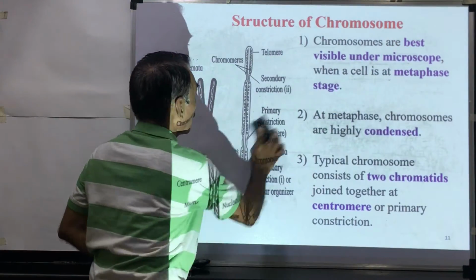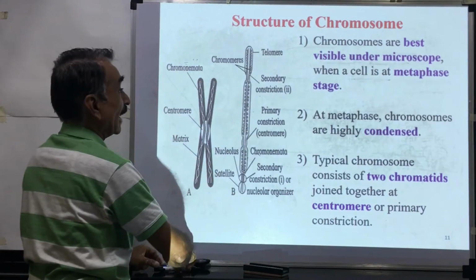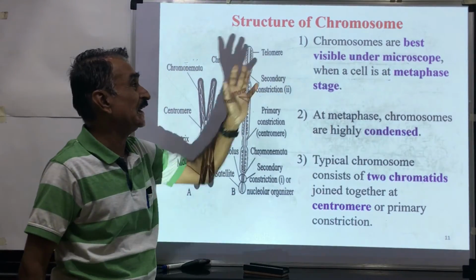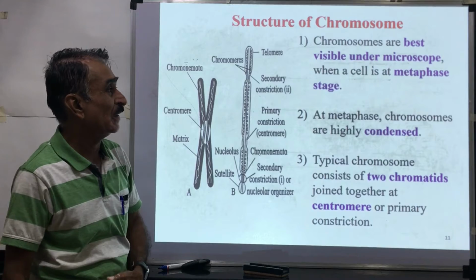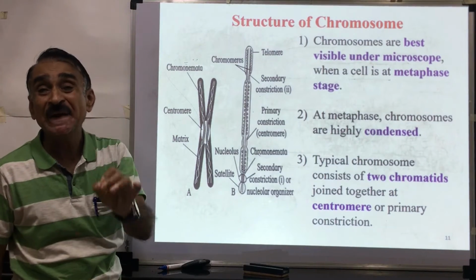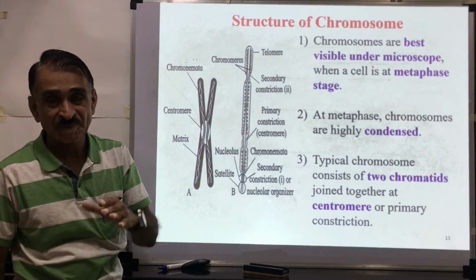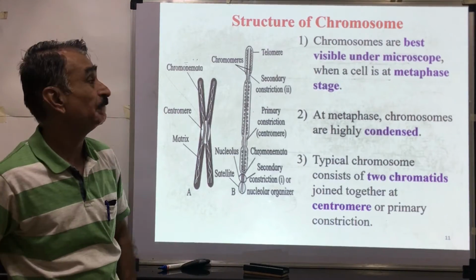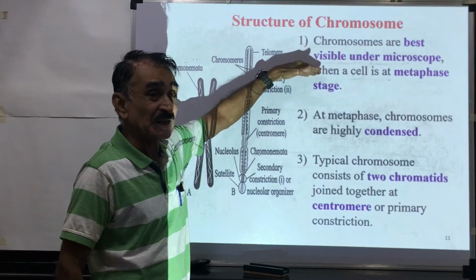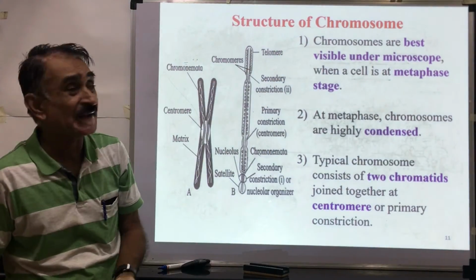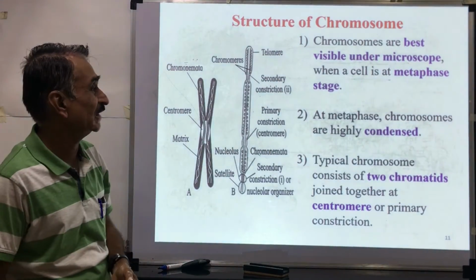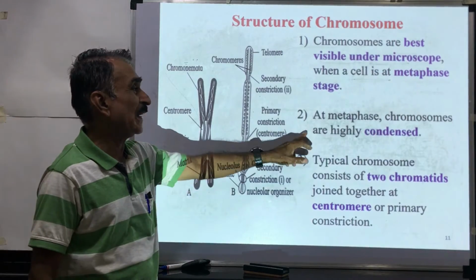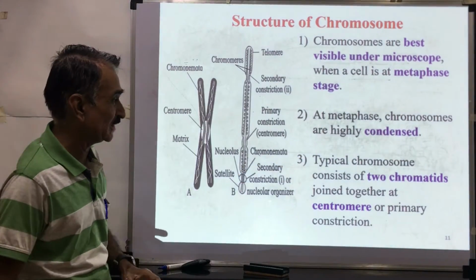Then the structure of chromosomes. Chromosomes are best visible under the microscope when the cell is in the metaphase stage. Prophase, metaphase, anaphase, telophase, these stages we have studied. In the metaphase stage, chromosomes are highly condensed and are clearly seen under the microscope.